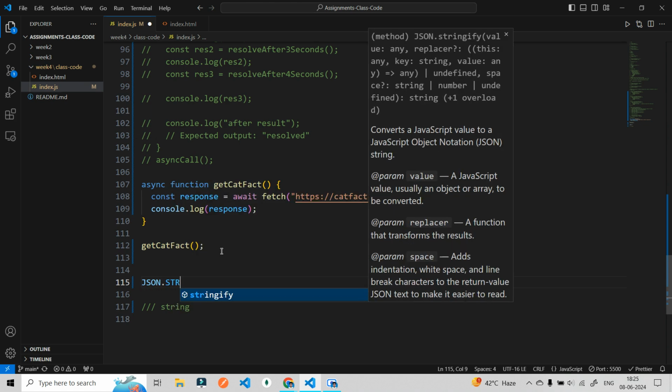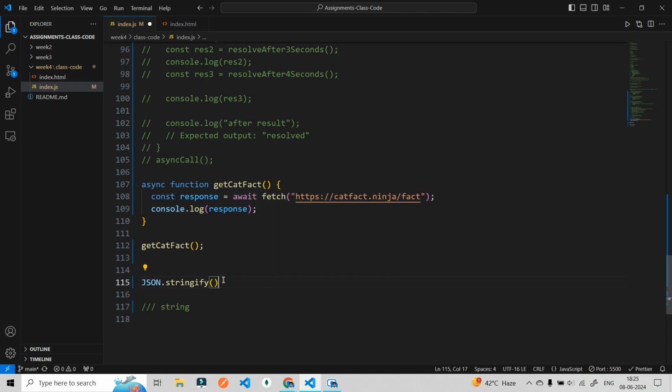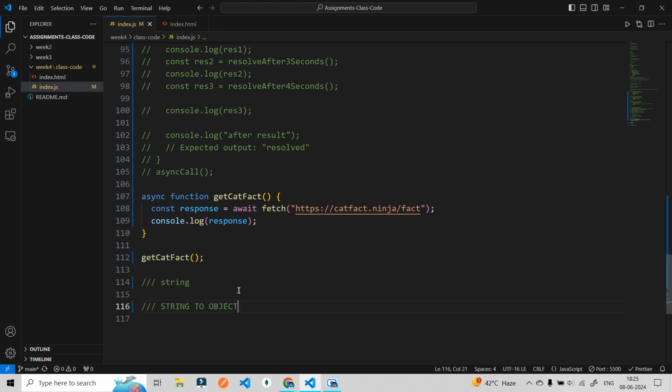JSON.stringify, and then we send this data over HTTPS. Now on the client side, I have to convert this particular string back to an object, right? Why? Because we are not going to use the string. We are going to use an object eventually in our client.